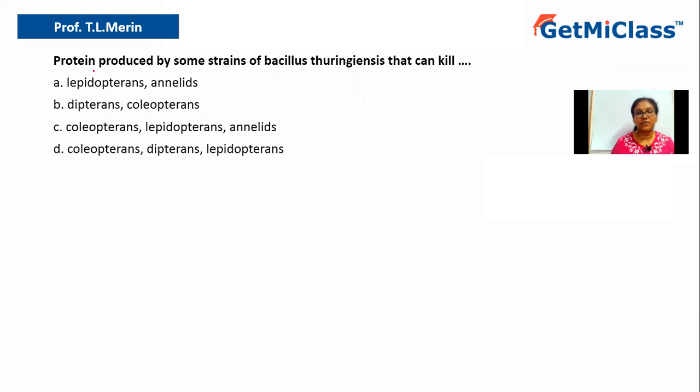So let us understand the question. It says proteins produced by some strains of Bacillus thuringiensis that can kill. So what kind of organisms can be killed by the proteins produced by certain strains of Bacillus thuringiensis? Now, what protein are they talking about? They're talking about the protein which is called Bt toxin. Bt toxin can come in various variants because it is produced by different varieties or strains of Bacillus thuringiensis. So Bt means what? Bt is nothing but the bacterium, that is Bacillus thuringiensis.